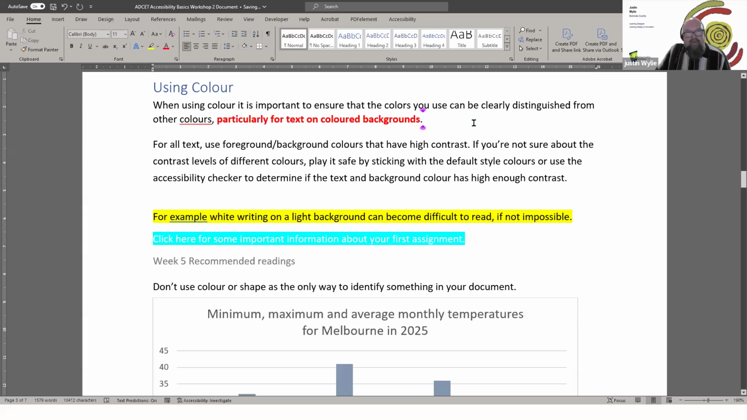But what we're talking about here is that we're making sure we use colours that are easily distinguishable from other colours. So for all text, we need to use foreground and background colours that have a high contrast. And if you're not sure about contrast colour levels, use the default ones that are available. Or, as we're going to touch on at the end of the session, use the accessibility checker to detect if the colour contrast is high enough.